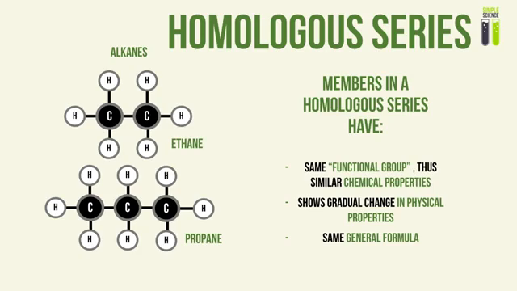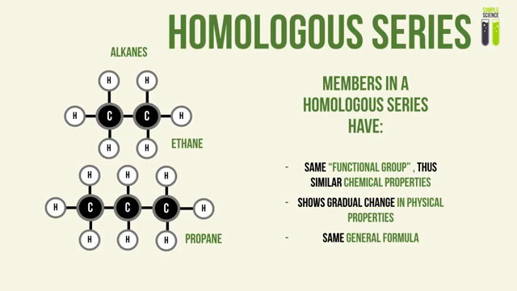Next, they will show a gradual change in physical properties, which in other words means that members in a homologous series will have very, very similar physical properties, but they will only differ by the number of carbon atoms in the chain.